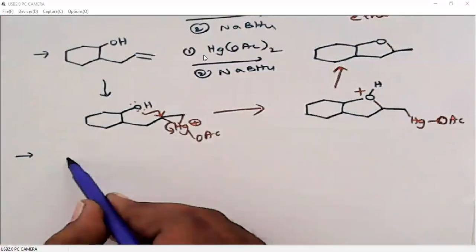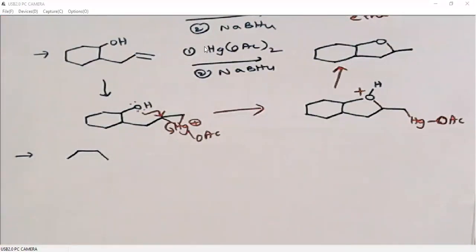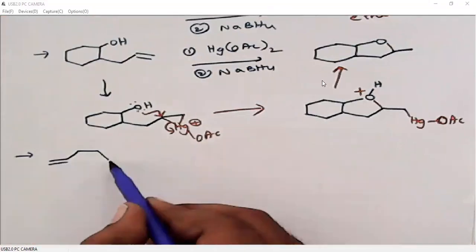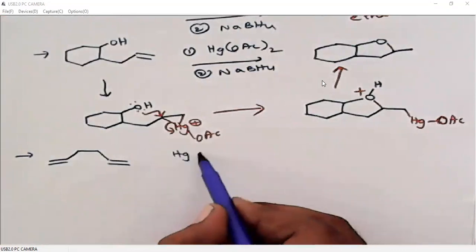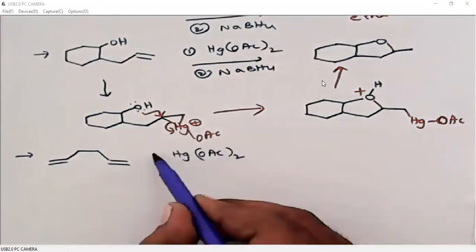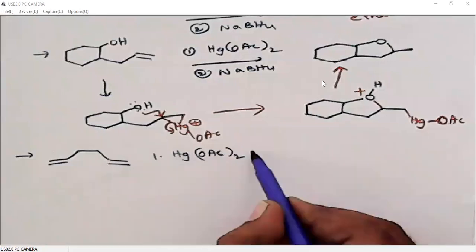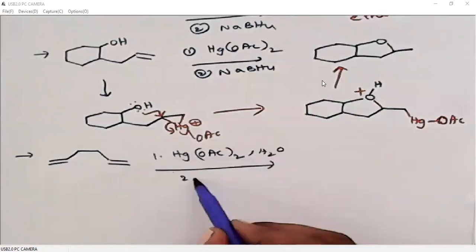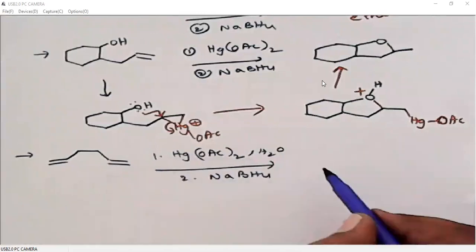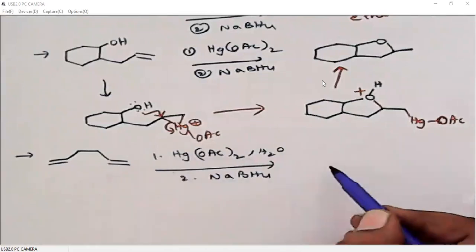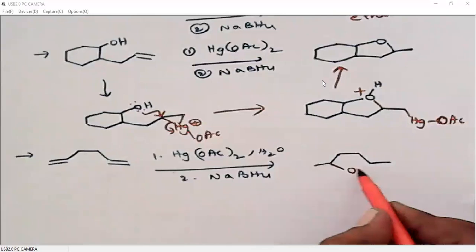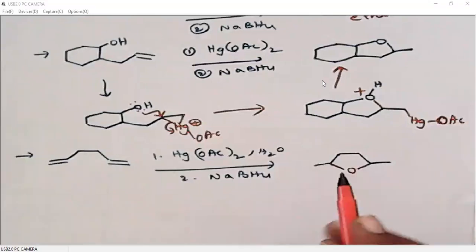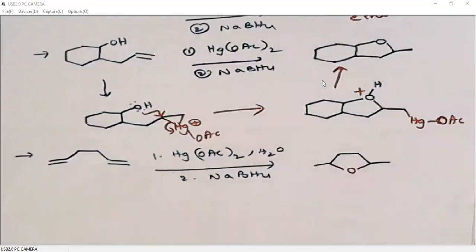When we have two double bonds in the same molecule, then also we can get this intramolecular cyclization. Okay, I'll show you how. We treat this fellow with mercuric acetate and water followed by sodium borohydride reduction. What we will get is an oxygen between these two systems so that it generates a 5-membered heterocyclic system.